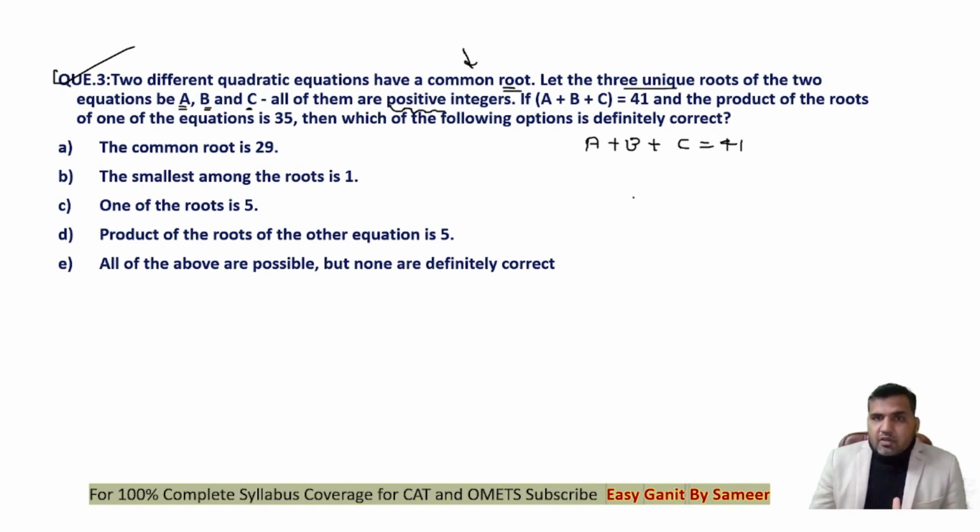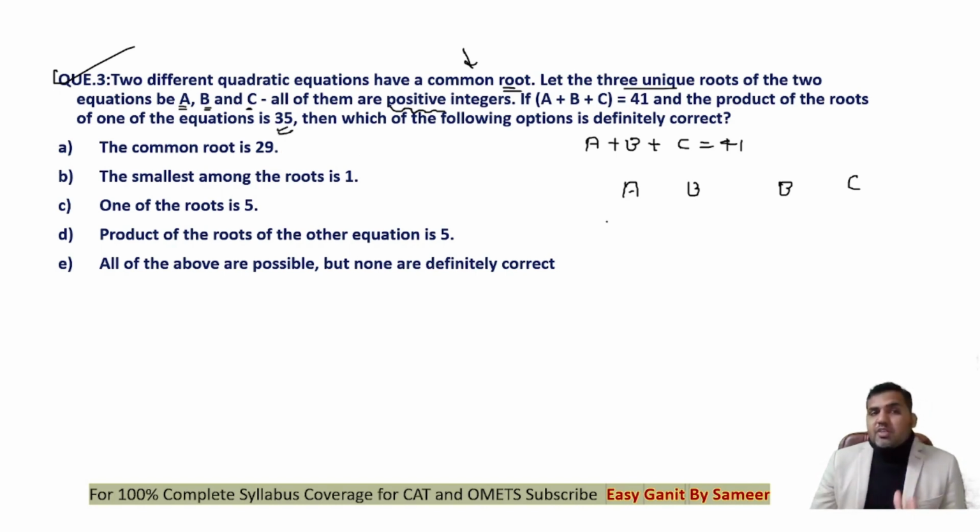Let's say that one quadratic equation has roots a and b, and another has roots b and c. Let's say b is a common root. The summation of a, b, and c is equal to 41, and the product of the roots of one of the equations is 35. So there has to be one equation where the product of the roots is 35.